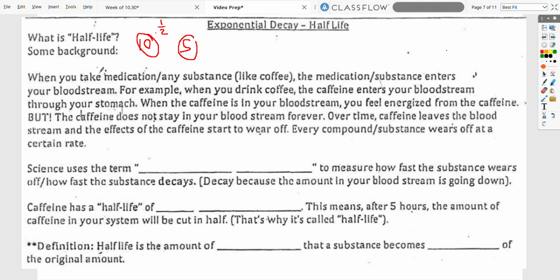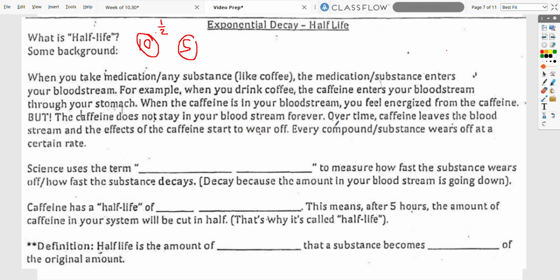But we need some background about what half-life is, so I'm going to read this paragraph. When you take a medication or any substance, for example coffee, it enters your bloodstream. When you drink coffee, the caffeine enters your bloodstream through your stomach. Drink it, it goes to your stomach, absorbs through the stomach. When the caffeine is in your bloodstream, you feel energized. But that caffeine doesn't stay in your bloodstream forever.